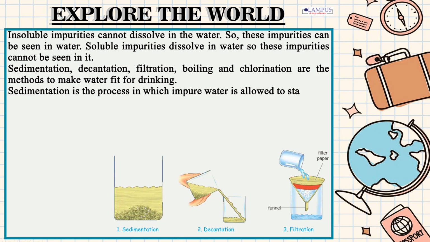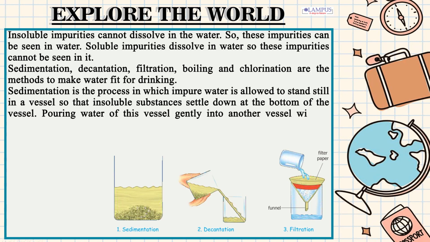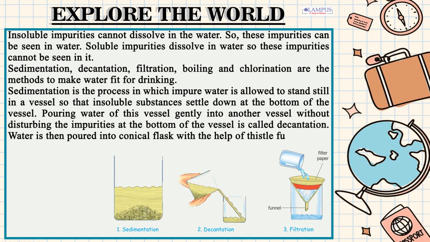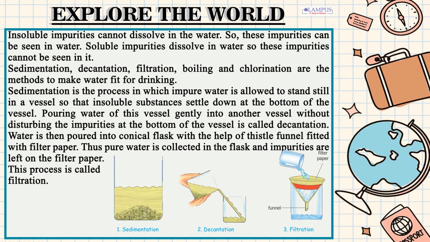Sedimentation is the process in which impure water is allowed to stand still in a vessel so that insoluble substances settle down at the bottom of the vessel. Pouring water of this vessel gently into another vessel without disturbing the impurities at the bottom is called decantation. Water is then poured into a conical flask with the help of a thistle funnel fitted with filter paper. Thus pure water is collected in the flask and impurities are left on the filter paper. This process is called filtration. It is the same as when you see tea being strained through a strainer.